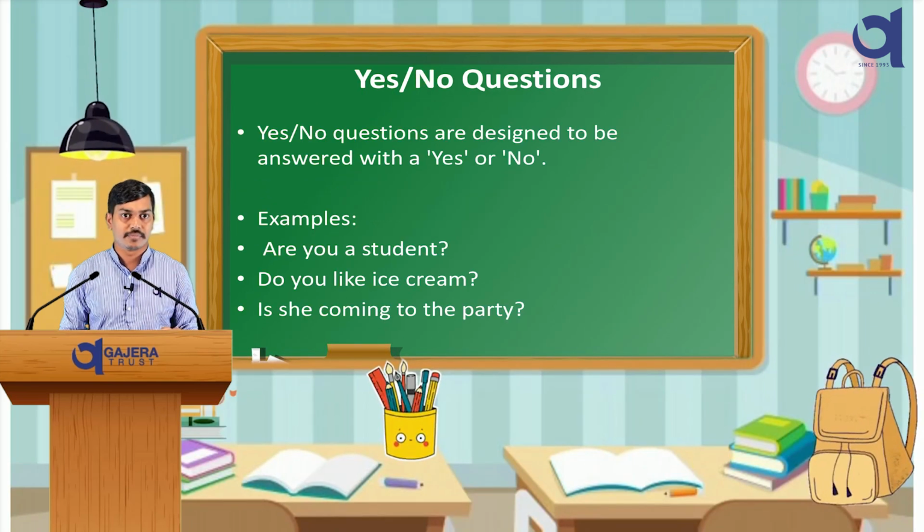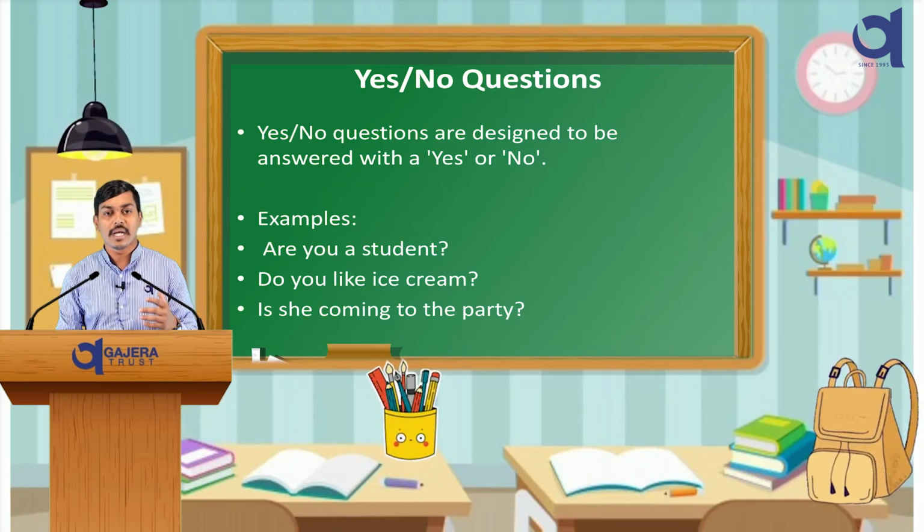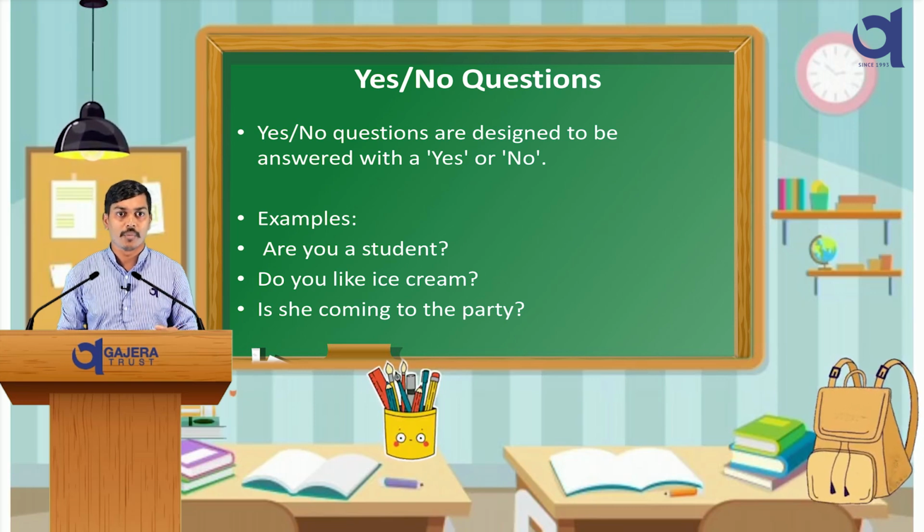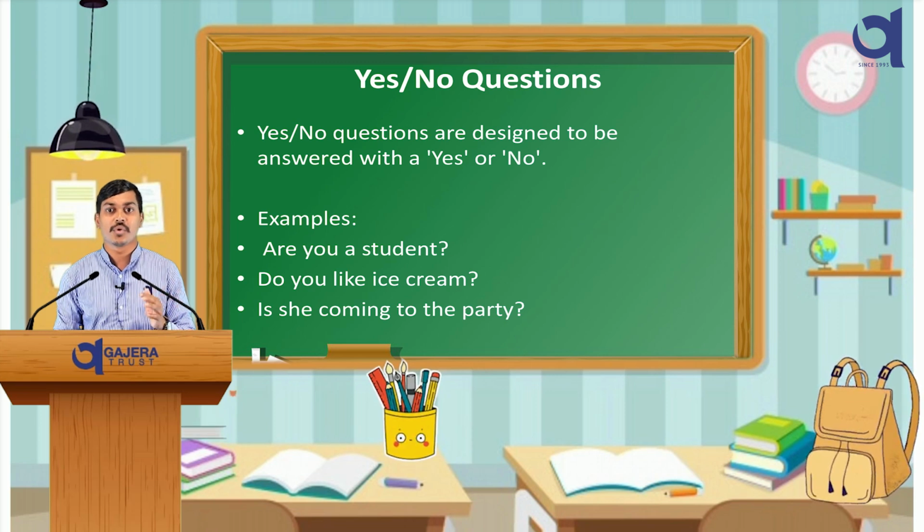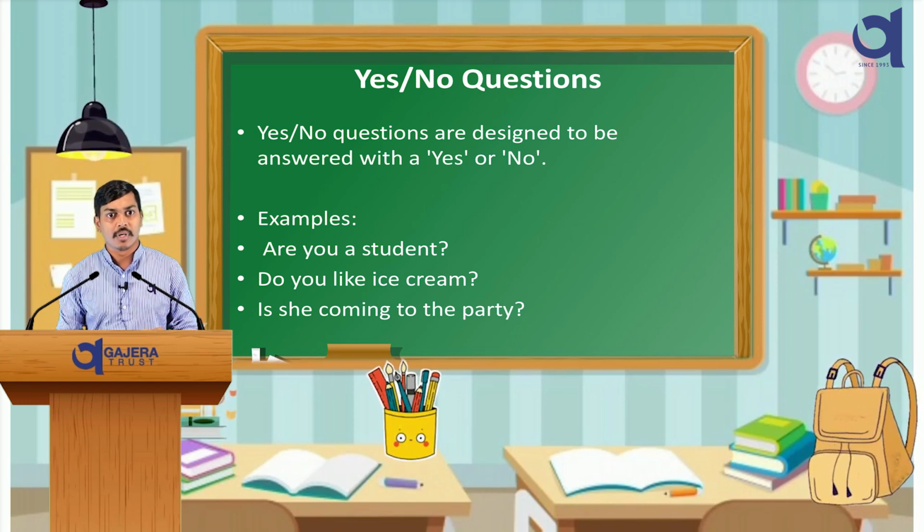Yes/no questions. Yes/no questions are designed to be answered with yes or no. These are simple questions that can be answered with yes or no. For example, are you a student? If the answer is yes, you would say yes, I am. Another example is, do you like ice cream? If you do, just say yes, I do.